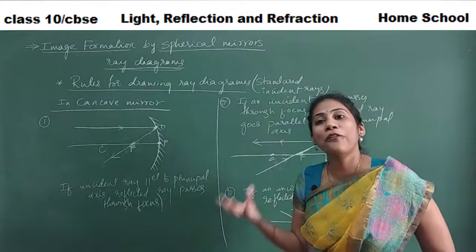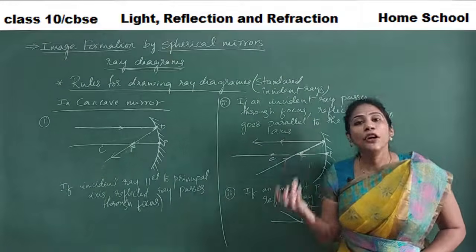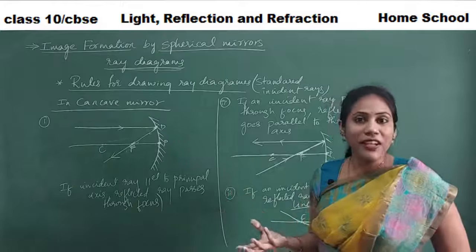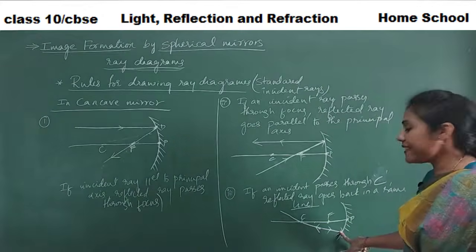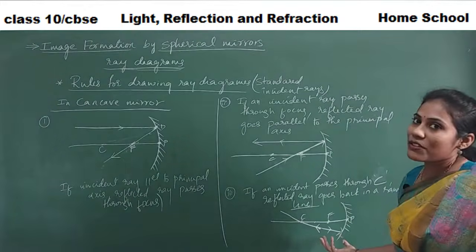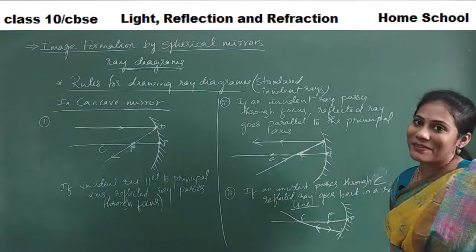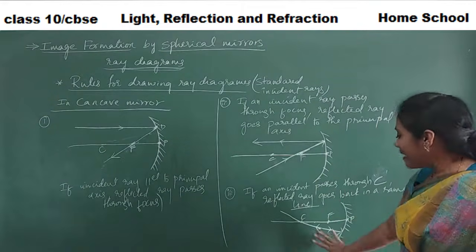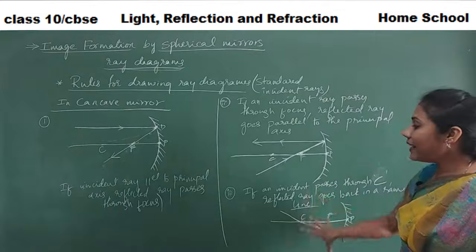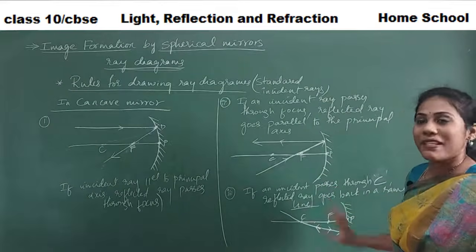Because our law of reflection says that angle of incidence is equal to angle of reflection. When angle of incidence is 0, angle of reflection is also 0. That's why the reflected ray also goes in the same direction. Clear, everybody? This is the third and important rule that one must remember.